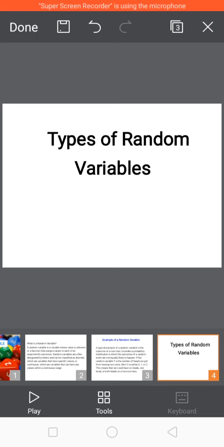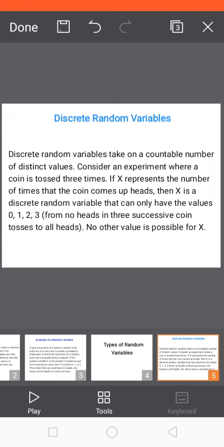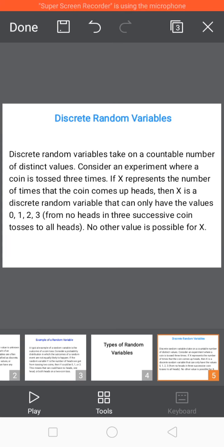Types of random variables. First is discrete random variables. Discrete random variables take on a countable number of distinct values. Consider an experiment where a coin is tossed 3 times. If x represents the number of times that a coin comes up heads, then x is a discrete random variable that can only have the values 0, 1, 2, 3, from no heads in 3 successive coin tosses to all heads. No other values are possible for x.